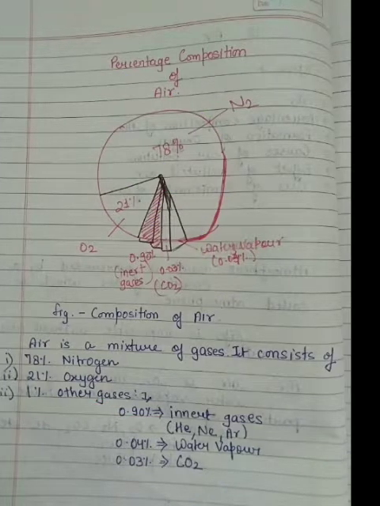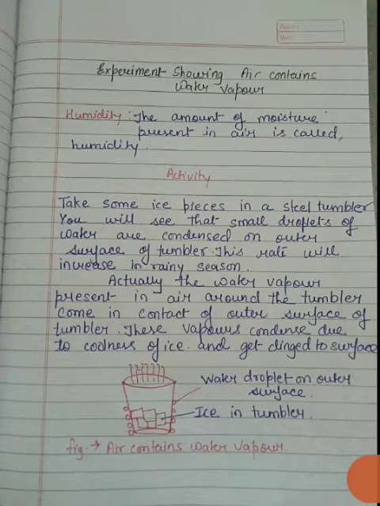Now students, there is a question in your exercise: show the experiment or how you can prove that air contains water vapor, that is, water vapor is a component of air. For this you have to perform a simple activity, but before going to the activity, let us see what is humidity, because there is one more question, that is what is humidity. Humidity is simply the amount of moisture present in air. If we talk about air, then the amount of moisture that is present in air is called humidity. Okay, so now let us do the activity.